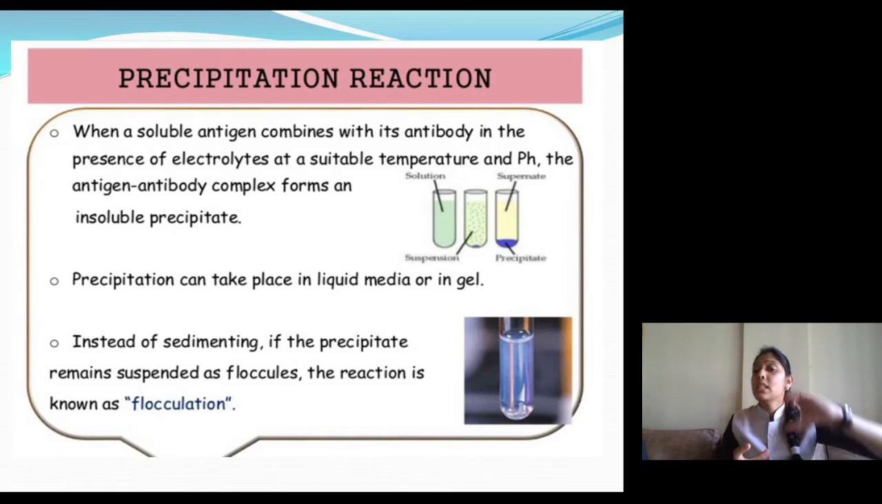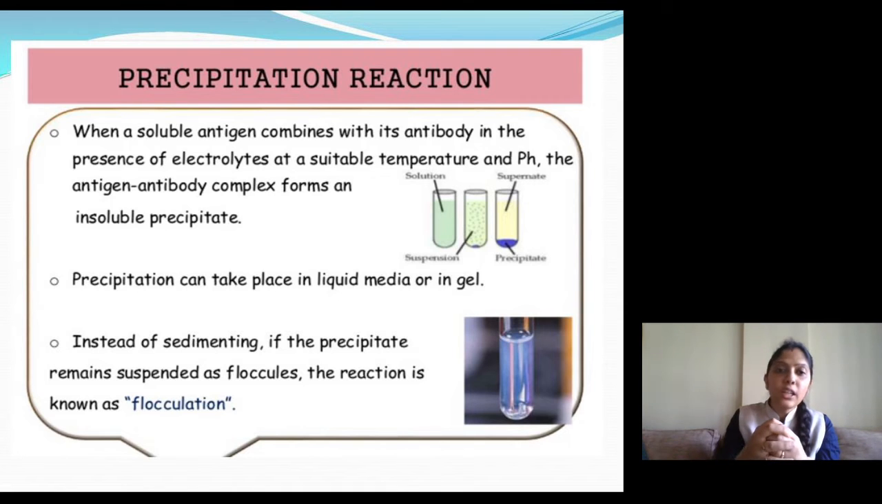What I said, precipitation happens with the soluble antigen only. So when a soluble antigen combines with its specific antibody in the presence of NaCl, that is an electrolyte, at a suitable temperature and pH, then it will lead to the formation of antigen and antibody complex, and after that you will be able to see the formation of insoluble precipitate. As we discussed, the antigen antibody reaction occurs in three stages. So in the secondary stage there will be a formation of precipitation.